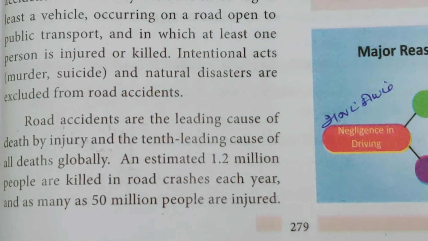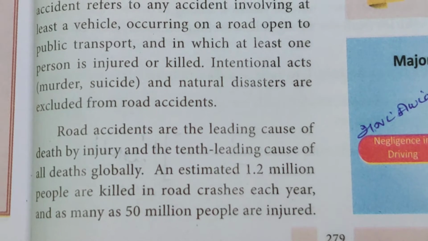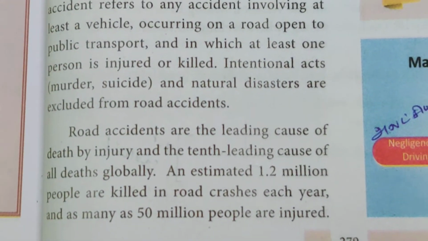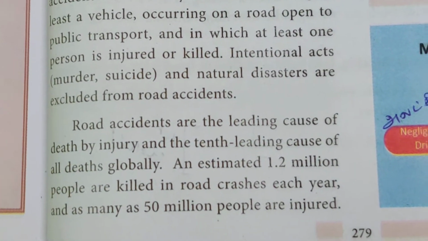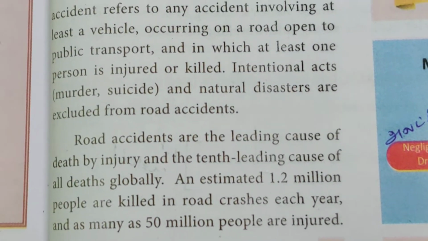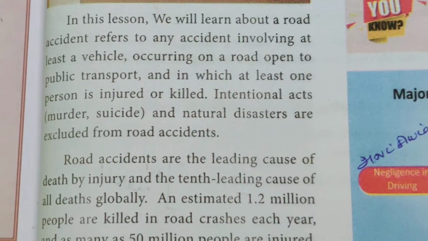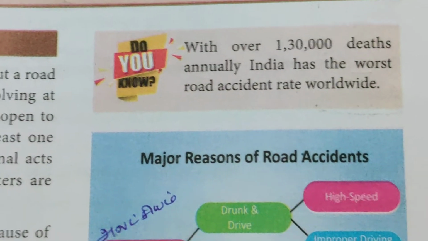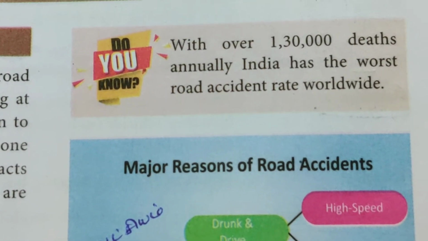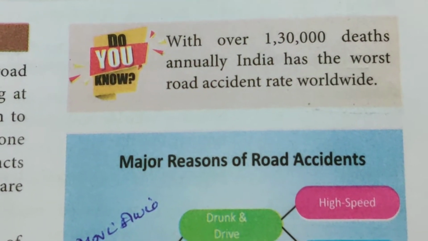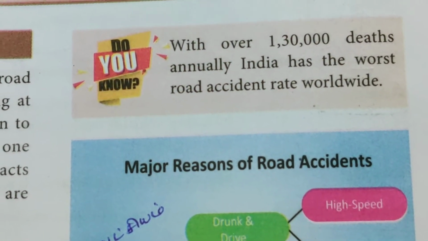Road accidents are the leading cause of death by injury and the 10th leading cause of all deaths globally. An estimated 1.2 million people are killed in road crashes each year, and as many as 50 million people are injured. Now look at this, the important event given in Do You Know. With over 130 deaths annually, India has the worst road accident rate worldwide.